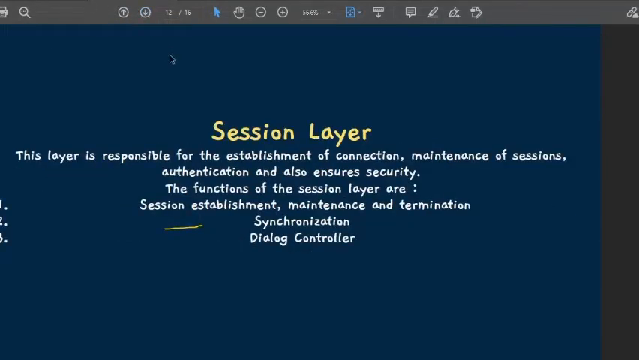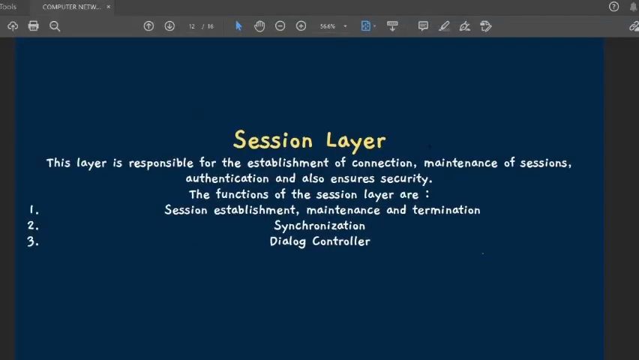Now we are going to see the session layer. Now we will be starting the session layer. We know that the session layer is between the transport layer and the presentation layer. We have these two layers, and in between we have the session layer. So what is happening? The most important function that happens in the session layer is synchronization.